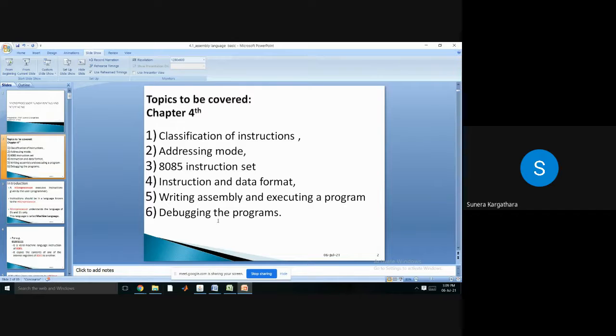Then how to write a code, an assembly language program, and how to execute it. And if you have any code or a specific application, how to debug your code, that also we need to understand. This much we want to understand in this particular module.